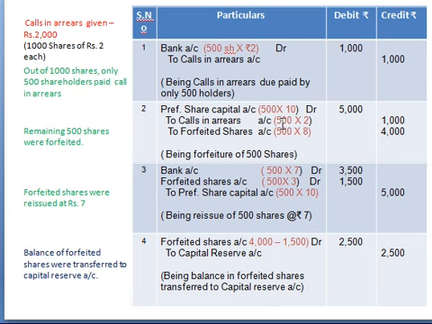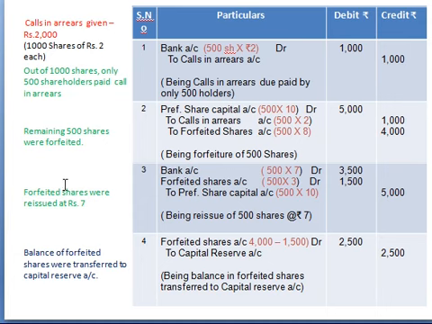And next is calls in arrears. So 500 shares into calls in arrears, which is given in the problem, 2 rupees. So 500 into 2, you will get 1000. And next is your forfeited shares, 500 shares into 8, which is 10 minus 2, 8 rupees. You will get 4000.